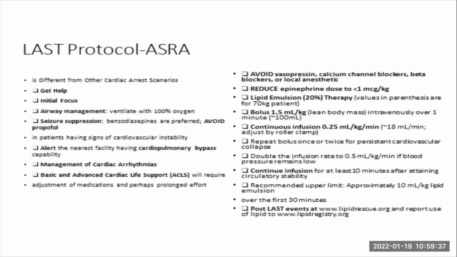Continue infusion for at least 10 minutes after attaining circulatory stability. Recommended upper limit is approximately 10 mL per kilogram for infusing. So you see that you start with 0.25, you still have a lot of room to go until you reach 10 mL per kilogram. And you infuse over 30 minutes. For the most part, this always makes things better. It's an effective treatment.